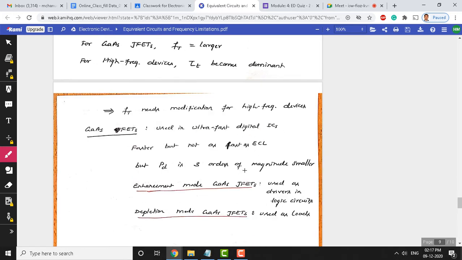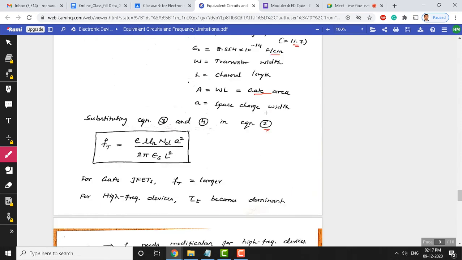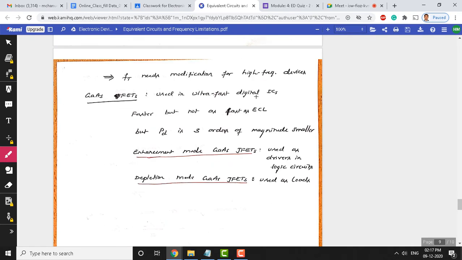So, the transit times become very large. Okay, and because of that, the Ft needs some modification, especially for high frequency devices. We cannot rely on these equations, and definitely for high frequency devices this Ft needs some modification. That means an additional component may be inserted in order to determine the cutoff frequency Ft of the transistor, especially for high frequency devices.